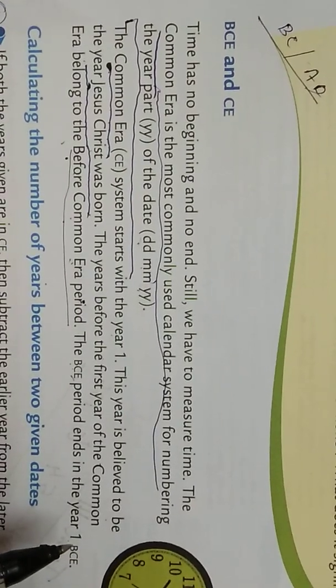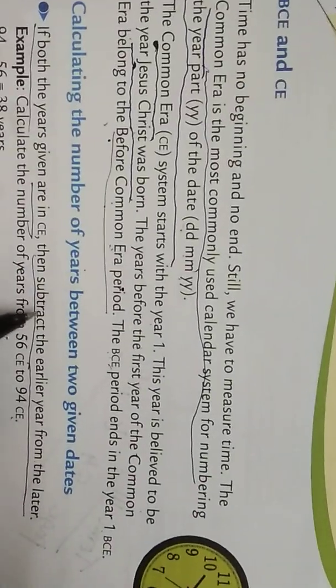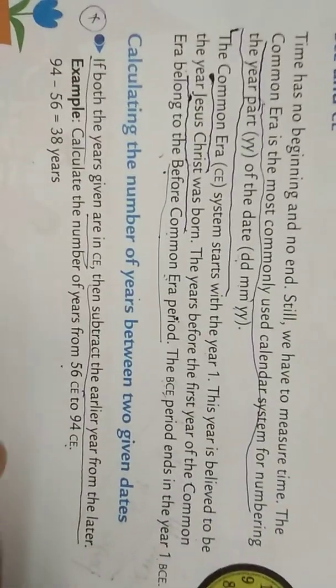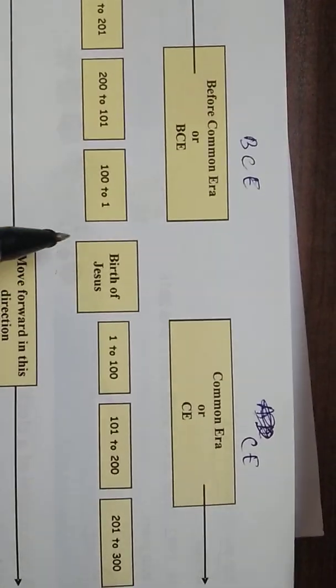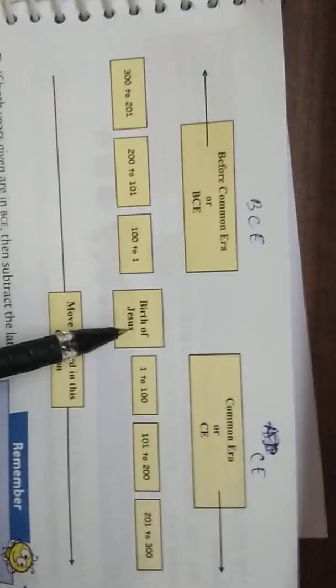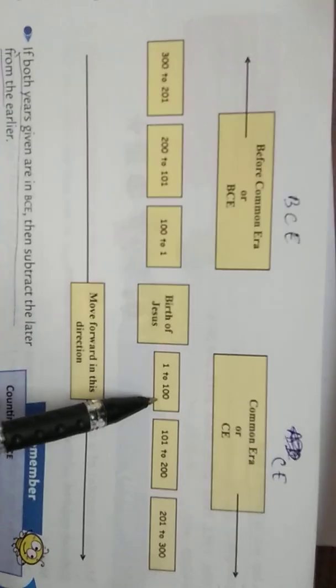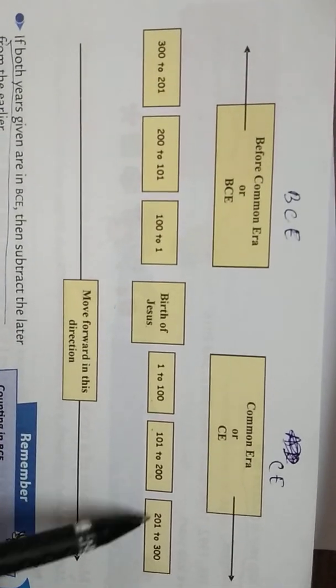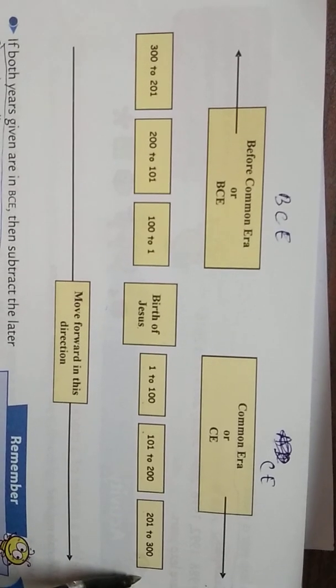In this chapter, we are only studying how to calculate the number of years between two given dates. That is the first section we are discussing. Look here, there is a chart showing how we will calculate the year. The birth of Jesus is the starting of common era. From there we count 1 to 100, 101 to 200, 201 to 300, and so on. Now we are in 2021.